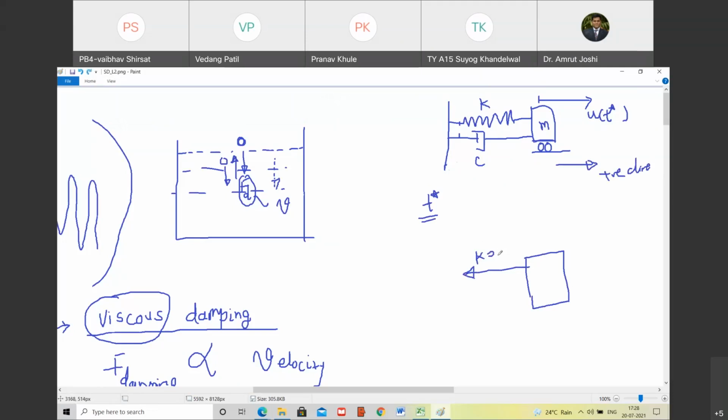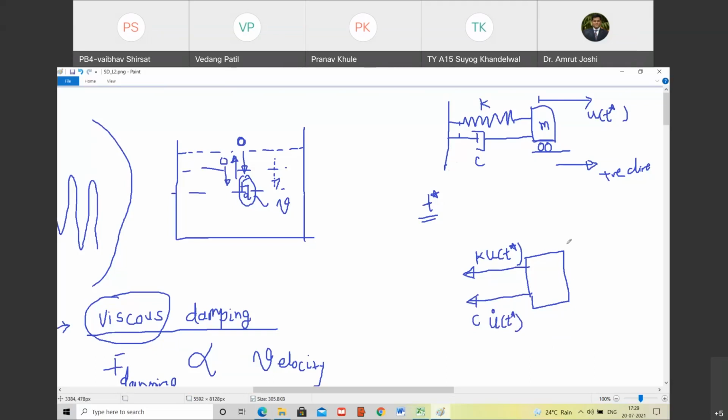It is going to be k into u of t star. Mind you, it is not u into t star, it is u of t star. At time t equal to t star, whatever is the displacement of the mass from its mean position, that is u. Then you are going to have damping force. And what is damping force? It is going to be C into u dot of t star. Chalo. And what else do you have?